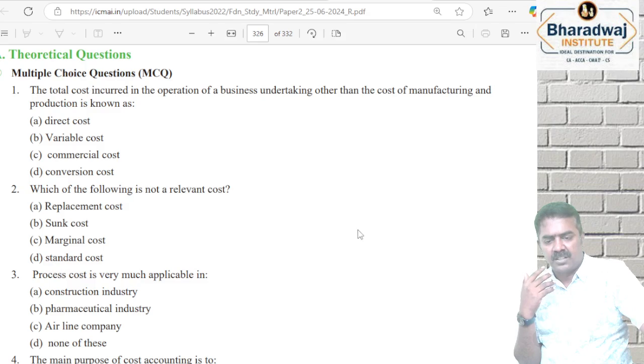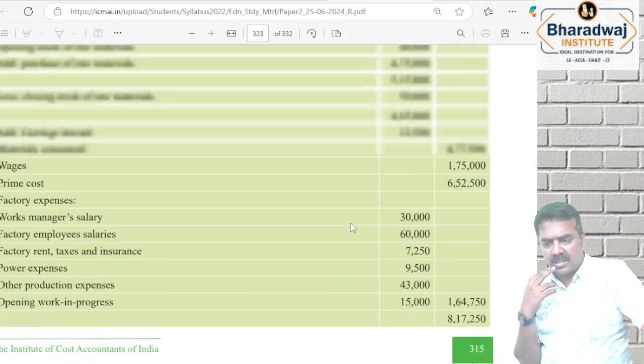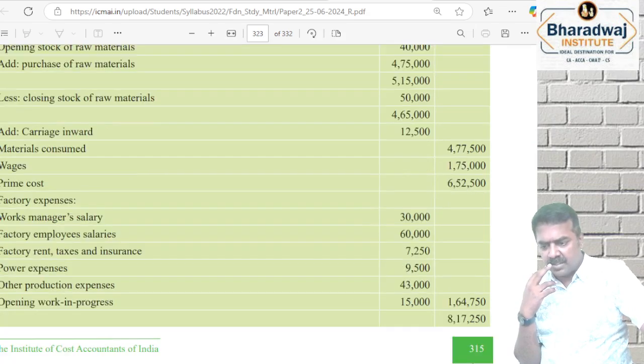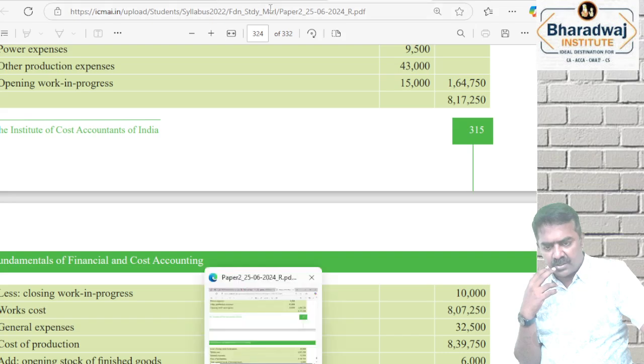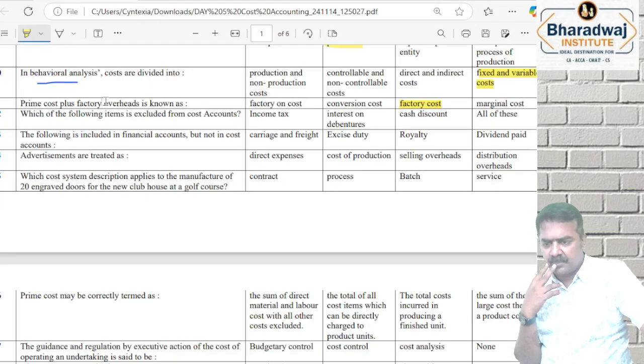இப்பதானே பார்த்தோம் காஸ்ட் ஷீட்ல. Prime cost plus factory overheads. We call it as which one? Works cost or factory cost?